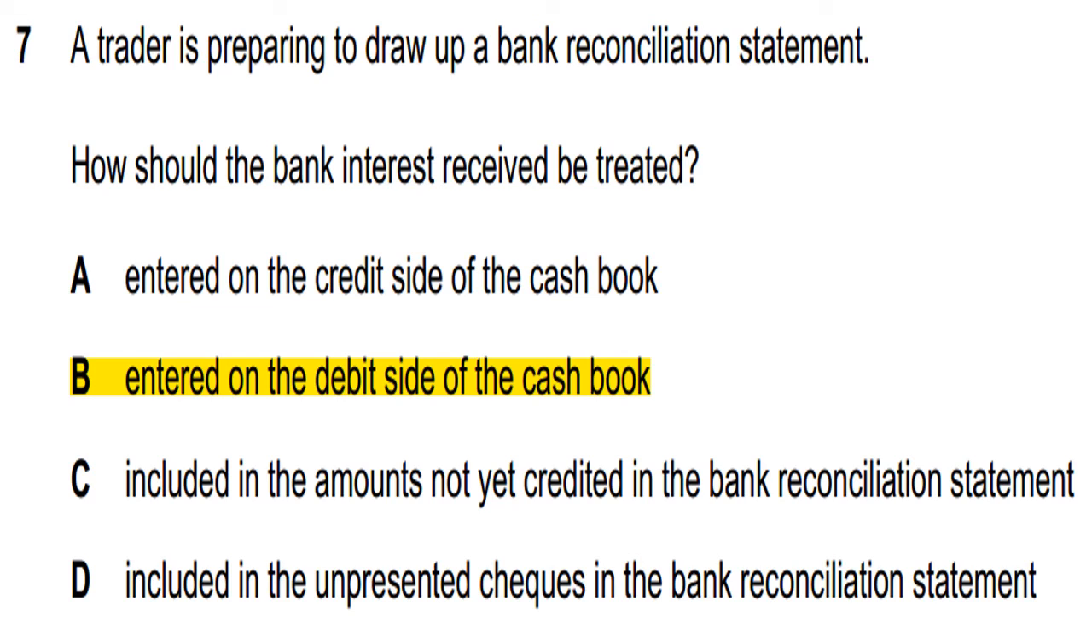There are four options and option B is correct, entered on the debit side of the cash book, because interest received will be debited in the cash book. This is a receipt, and receipts are recorded on the left side, meaning the debit side of the cash book.